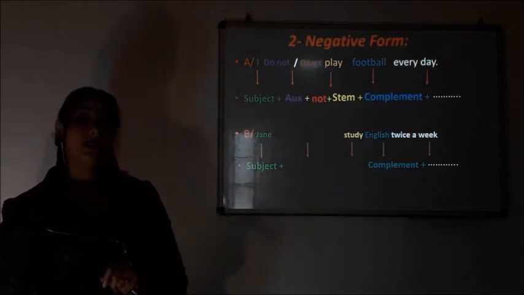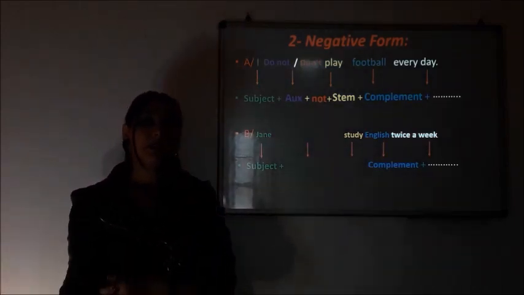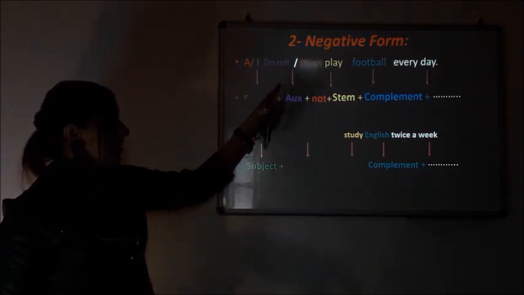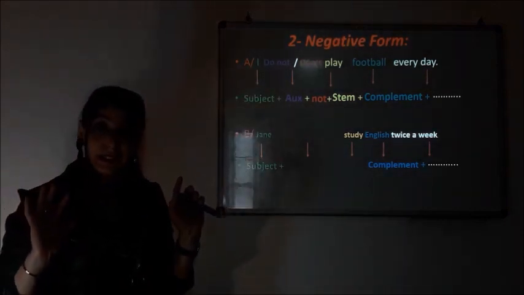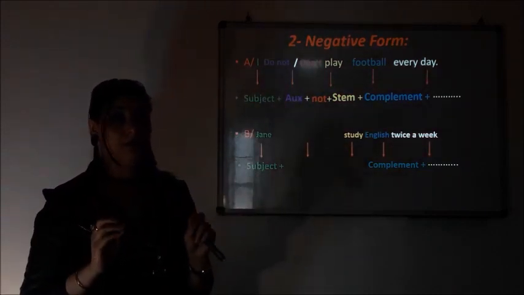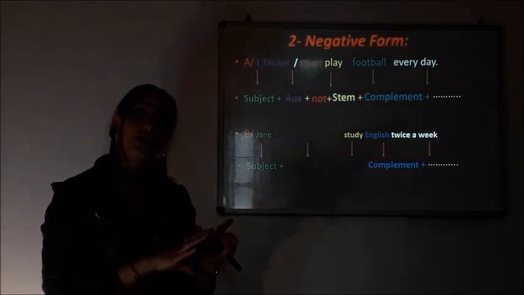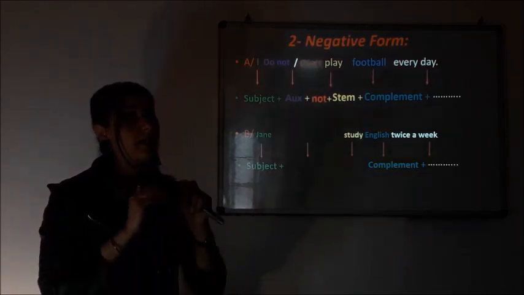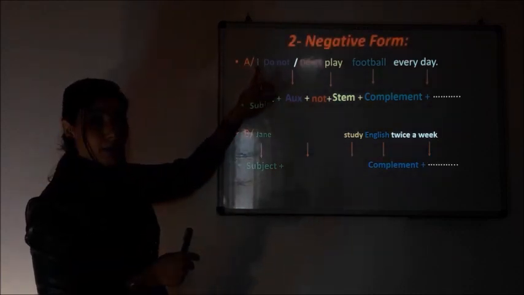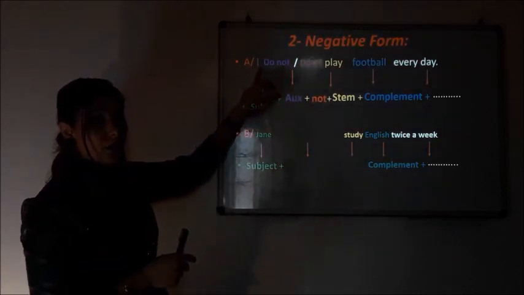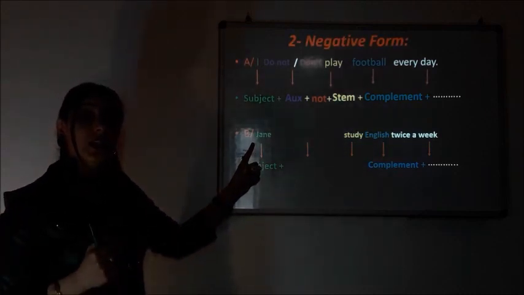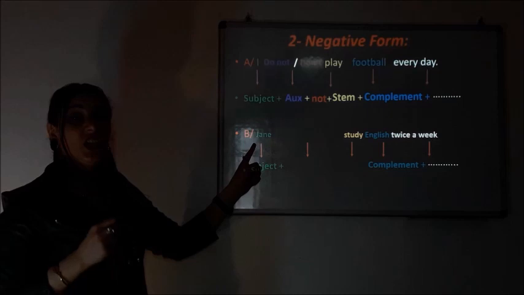Let's see the second one. Please pay your attention here, alright? It is the same thing. I need my auxiliary to do and my adverb not to make a negative form. Clear? The only verb that I conjugate here is do. Here I have put it with the personal pronoun I, and here I have Jane, and I said previously that Jane can be replaced by she.